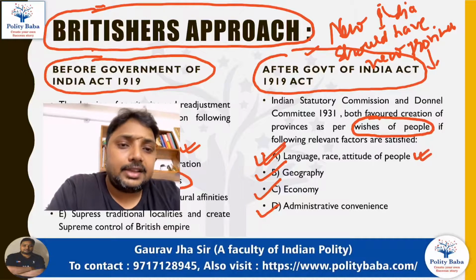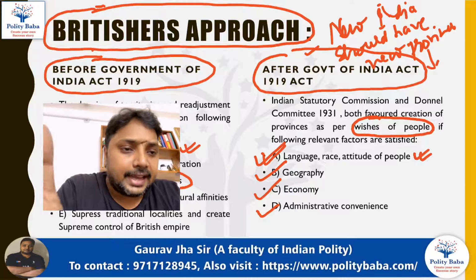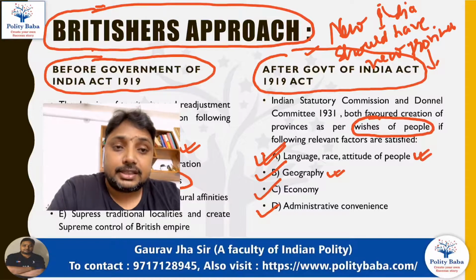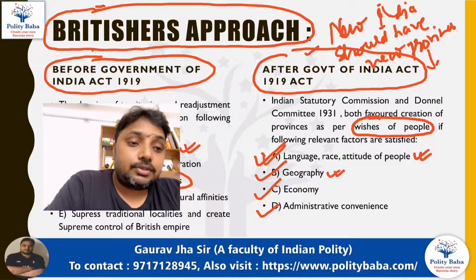However, any such linguistic reorganization should take care that it doesn't cause any kind of geographical barriers or geographical discontinuity while creating a state on the basis of language.